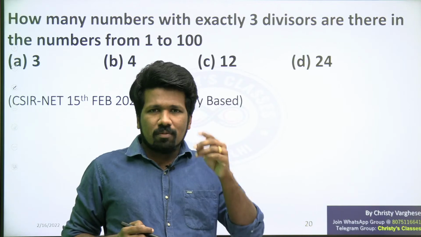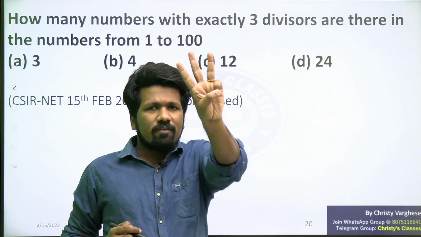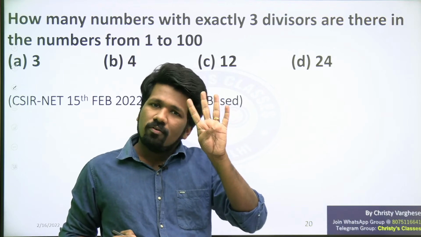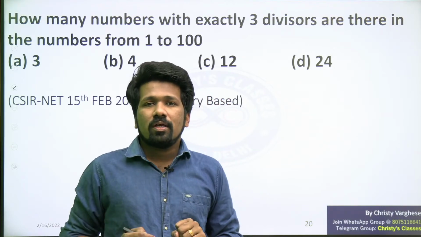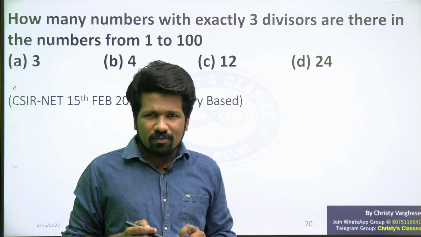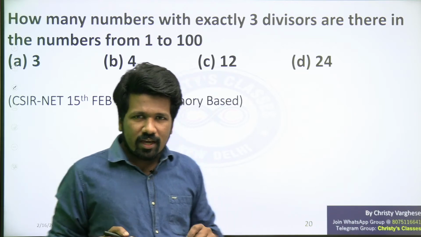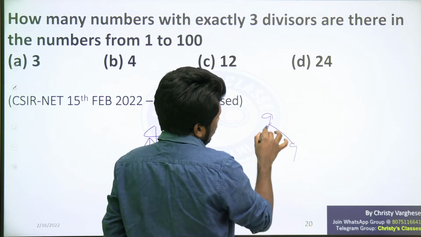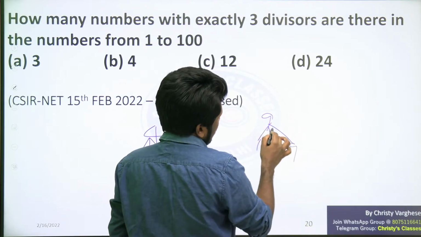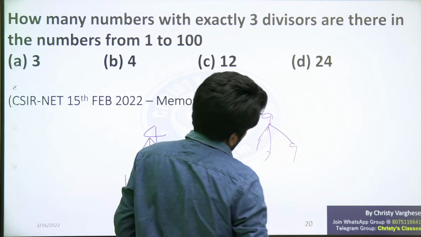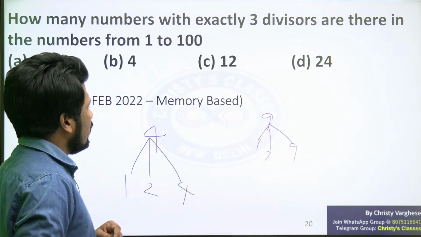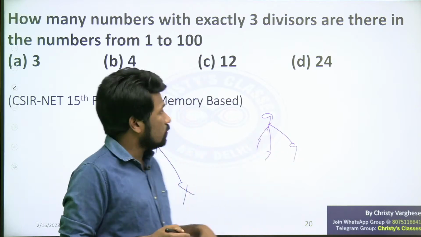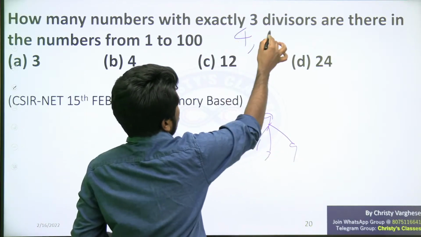1 does not work because only one factor is there; 3 factors should be there. Divisor means factor itself. 4 is working: 1, 2 and 4. The next perfect square is 9. Is it working? 3 square is 9, and the factors are 1, 3, 9. That is also working. 3 into 3 is 9. So let us write: 4 works, 9 works.